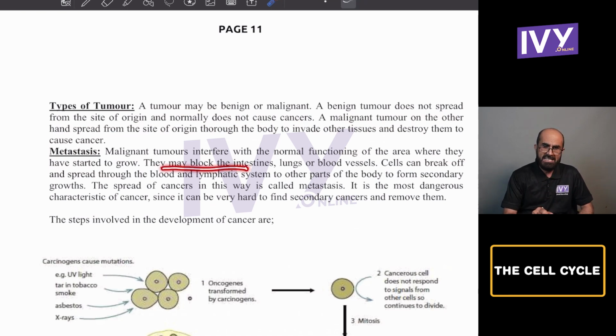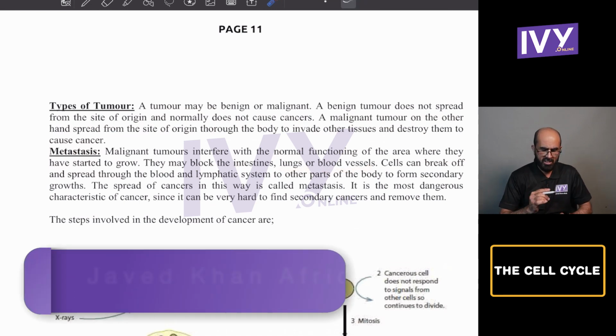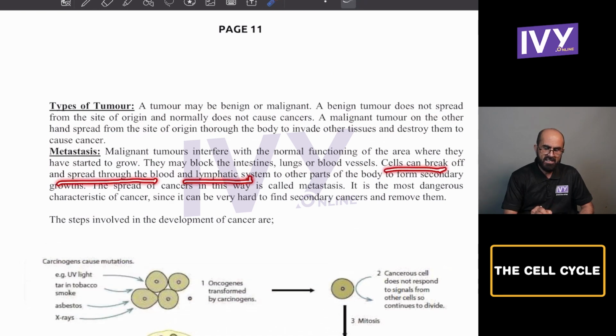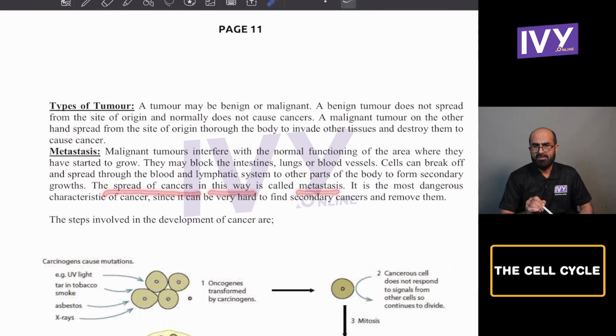They may block the intestine, lungs, or vessels, because there are lumps of tissue which may block the ducts of these organs. Cells break off and spread through the blood and lymphatic system to other parts of the body to form secondary growth. Secondary cancer now appears in the other part of the body. The spread of cancer in this way is called metastasis.